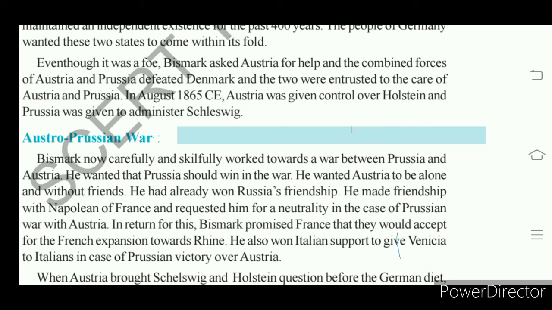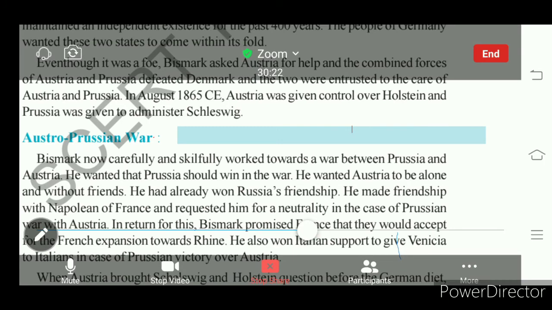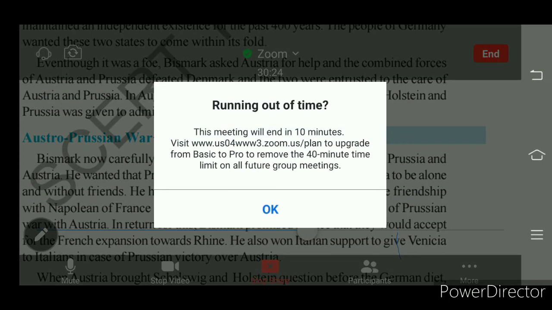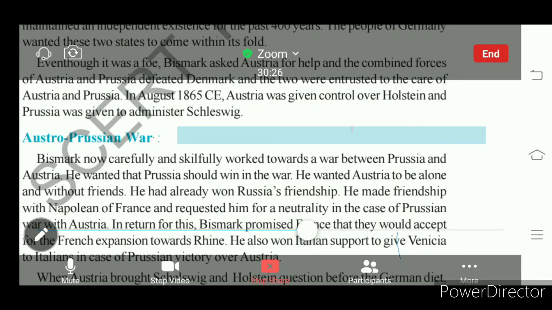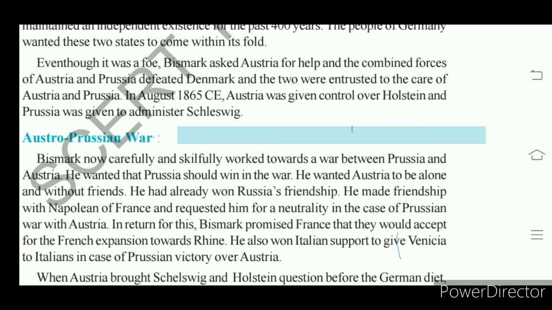So for that he executed his cunning and skillful work that created a war between Prussia and Austria, understand. He wanted Prussia to win the Austro-Prussian War. Austro means Austria, Prussian means Prussia, understand.